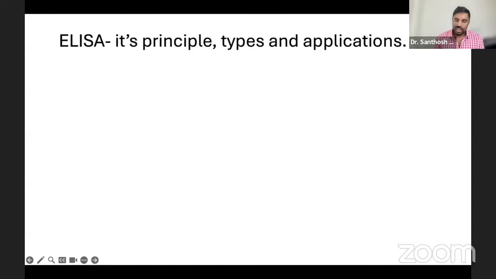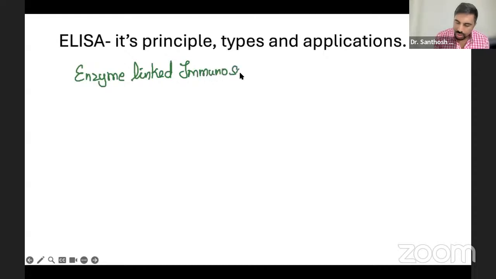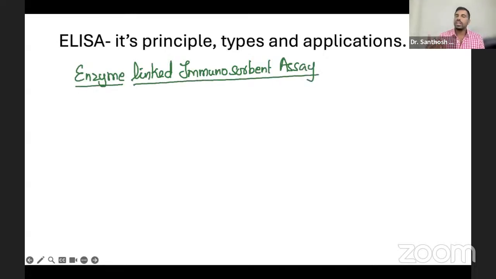ELISA. When you talk about ELISA, it is basically the enzyme linked immunosorbent assay. Here we are using an enzyme that coats with the antigen and antibody, and we're seeing the color changes.